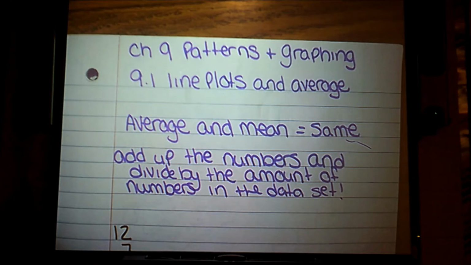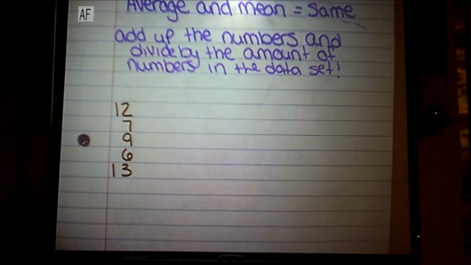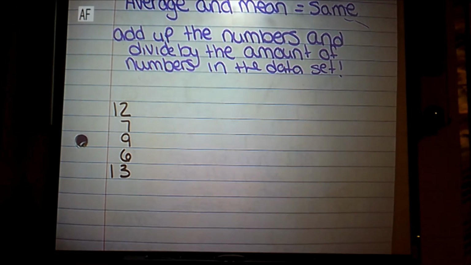So you can say, I'm going to find the average, or I'm going to find the mean of the number set. In order to find the average or the mean of a set of numbers, my notes off to the side on the bottom there simply say all you have to do is add up the numbers and then divide by the amount of numbers in the data set. So let's look at a simple set of numbers and find the average or the mean. Here's my data set. I have the number 12, 7, 9, 6, and 13.